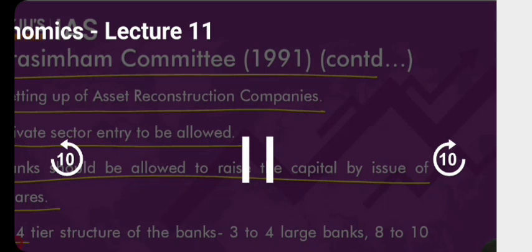And finally, the banking structure should be divided into 4 classifications. At the top, we should have larger banks, which will focus on infrastructure loans, large value loans. Below that, there should be 8 to 10 national banks, majorly focused in urban India, which will provide facilities to middle class households, collect deposits, give loans to them, etc. But apart from that, we should also have local banks as well as rural banks, which will focus on regional, that is village level financing requirements. So these are the recommendations given by the Narasimhan Committee, 1991.